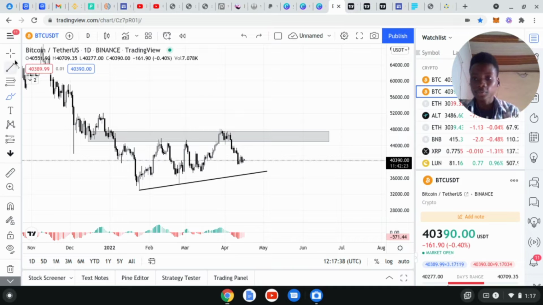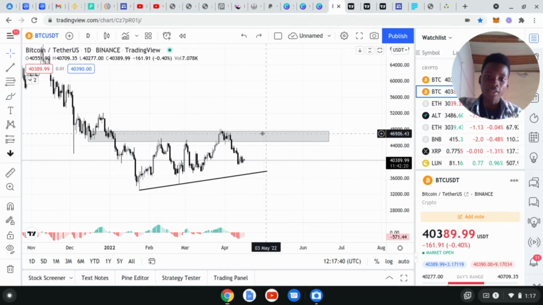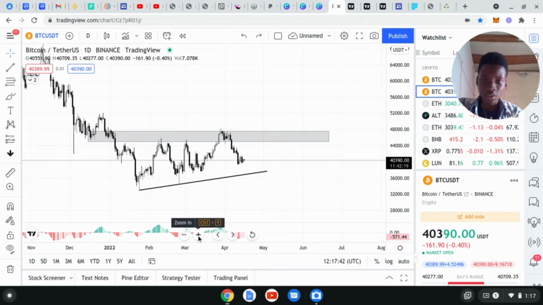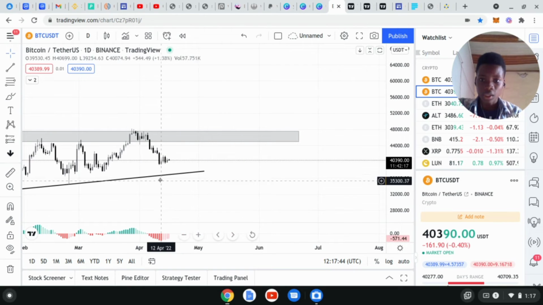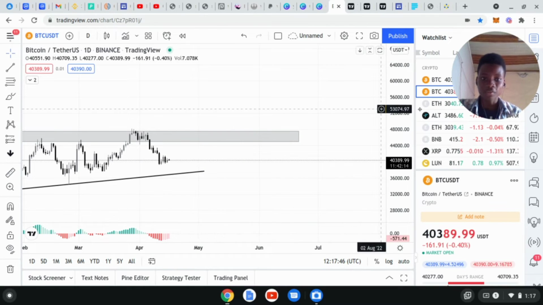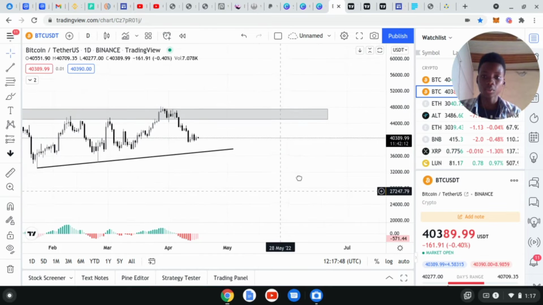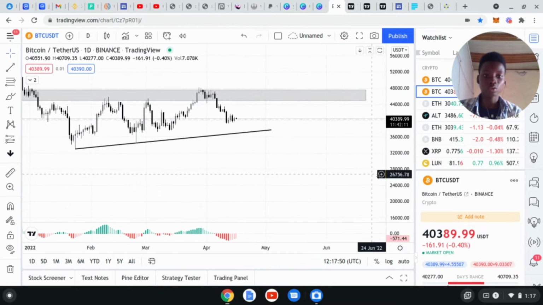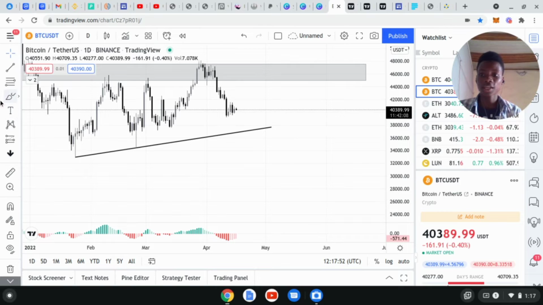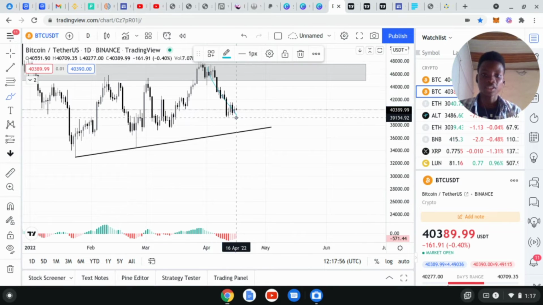We've drawn our resistance, we've drawn our trend line. Let's zoom in a little bit to see what Bitcoin is doing. Okay, Bitcoin has been falling for quite some time now. We all know that, and we all want to know the direction Bitcoin is going. As you can see now, we have this downtrend here, which is now consolidating.